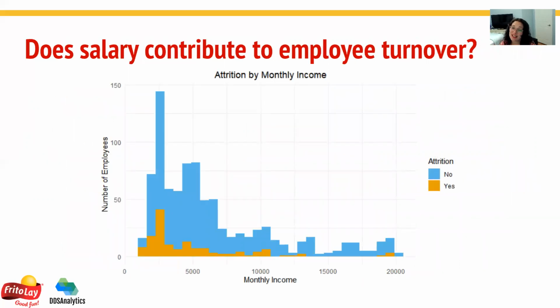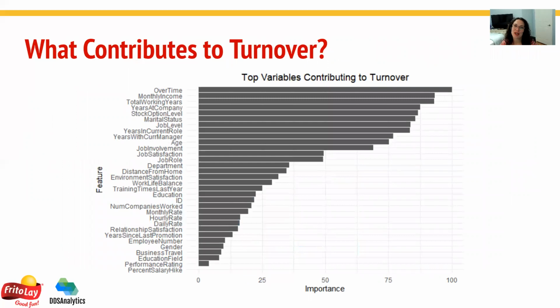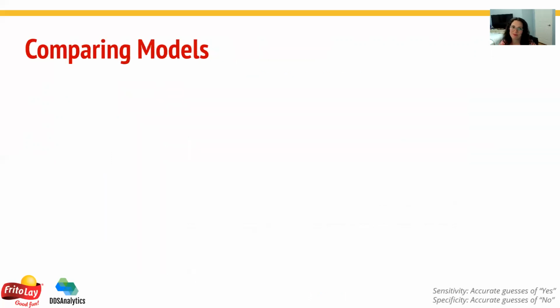We also wanted to see if salary contributed to employee turnover, and yes, it does. Those with lower salaries definitely have higher attrition rates. So if you're not paying, they're not staying. So that's one thing to keep in mind. Just looking at the overall factors that we included in the model, we wanted to see how they ranked up against one another. And you can see overtime, monthly income, and total working years are your top 3, and years since last promotion, which I highlighted earlier, is at the bottom.